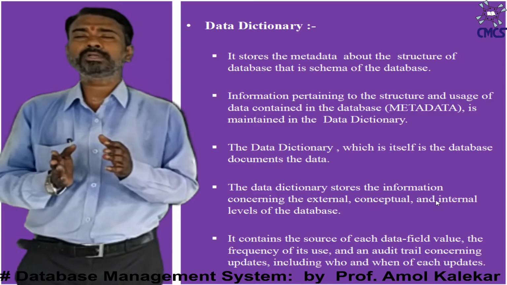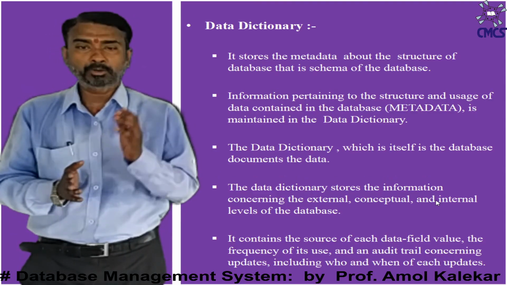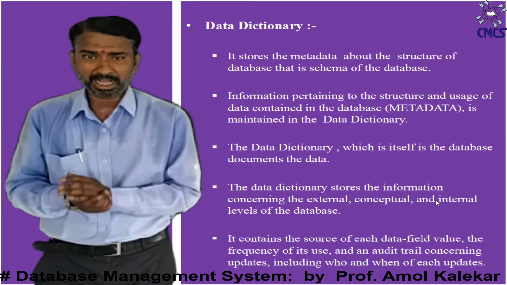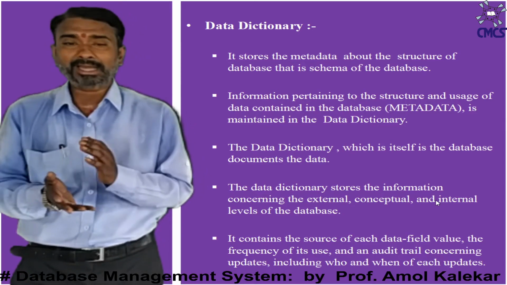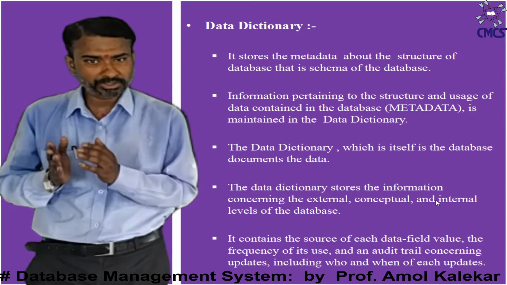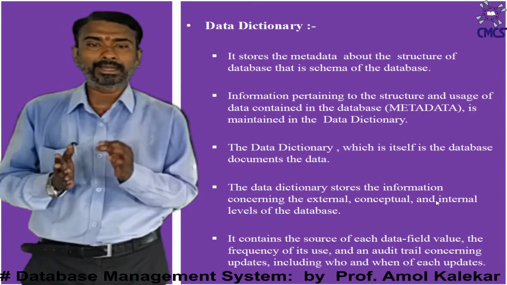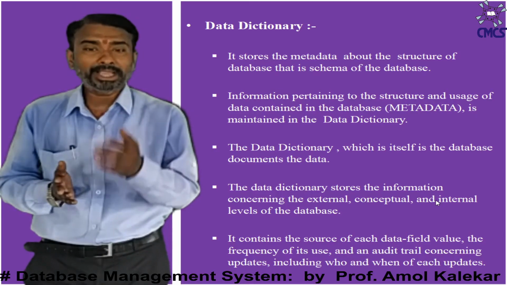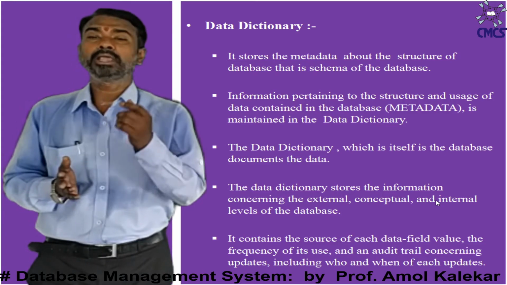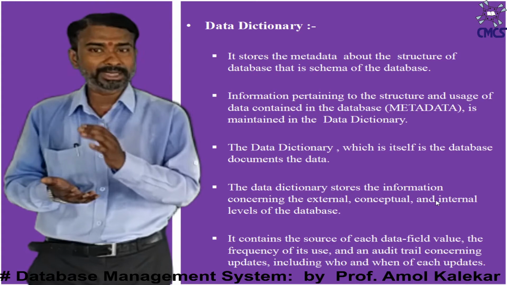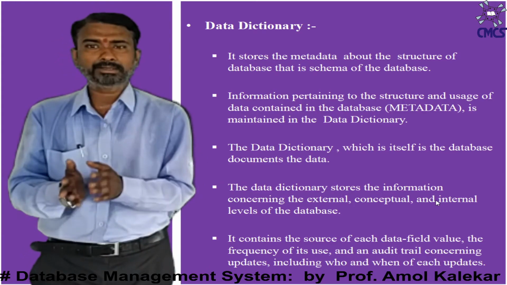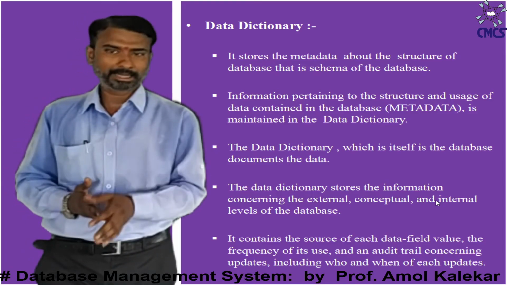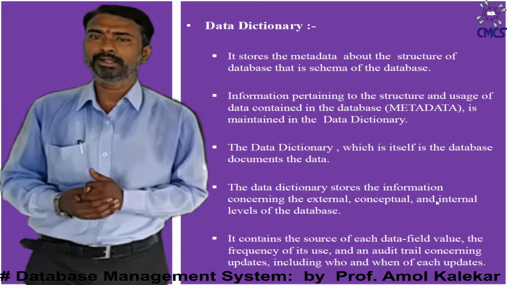The data dictionary stores the information concerning the external, conceptual and internal levels of the database. It also contains the source of each data field value, the frequency of its use, and an audit trail concerning operations like updates, including who performed each type of update and when. Means it is just maintaining all the details regarding the history of the operations against the database. So this is all about your data dictionary.